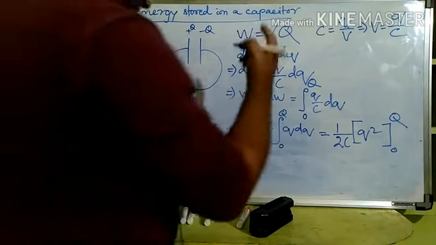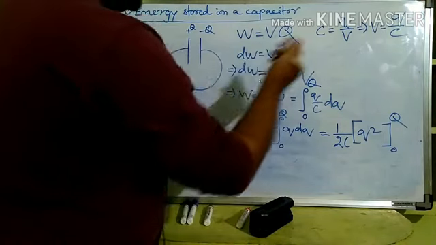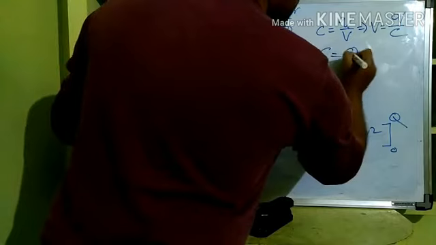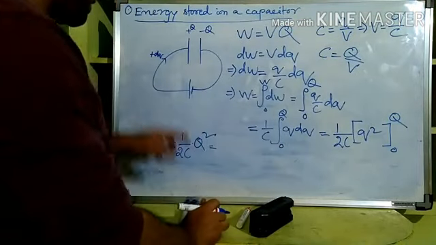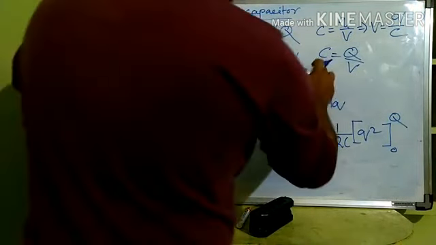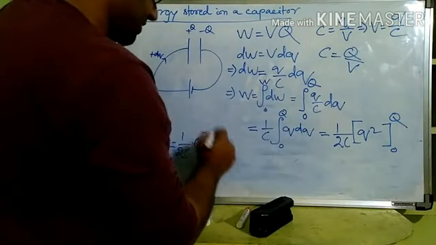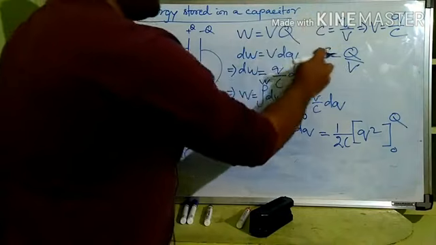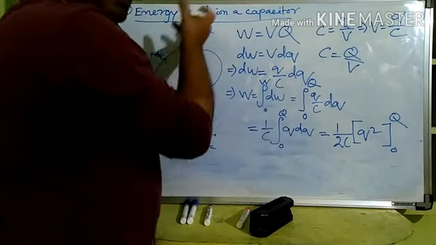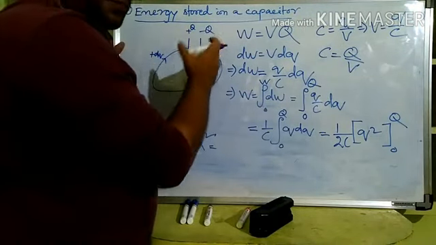Like, what is Q from this? In general we say C is equal to Q by V, right? So Q square is equal to C square V square. Now, instead of Q square we put C square V square. Now V is the total developed potential at the end of the process of charging.